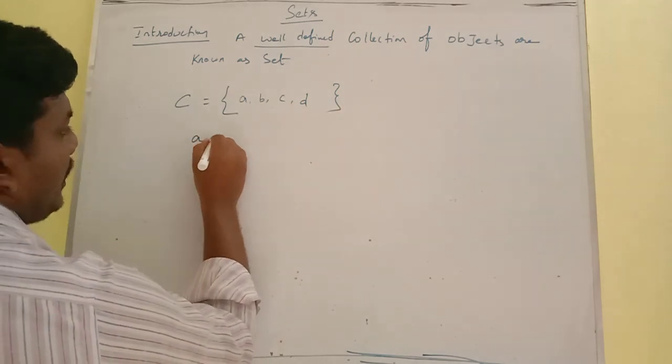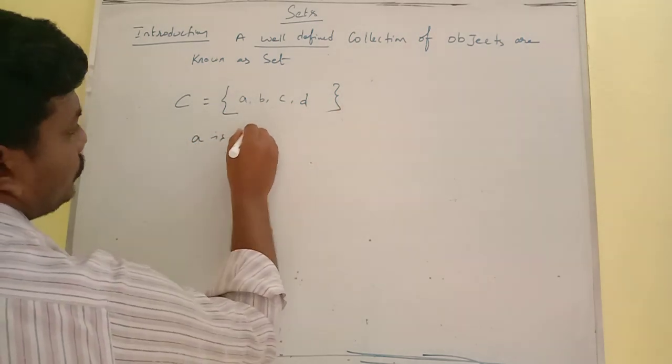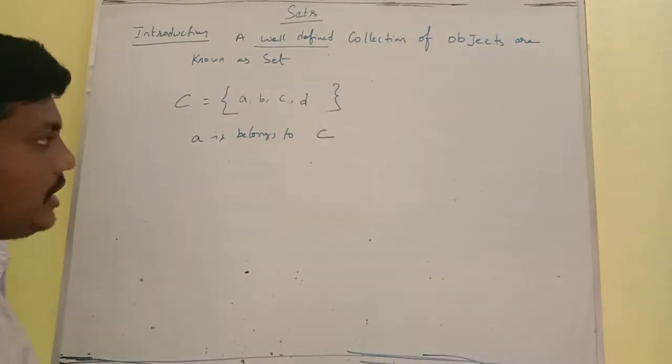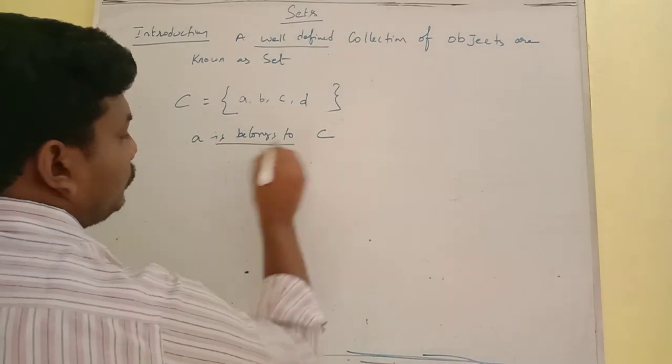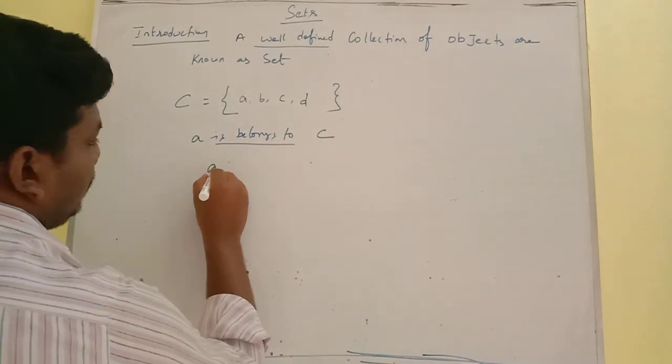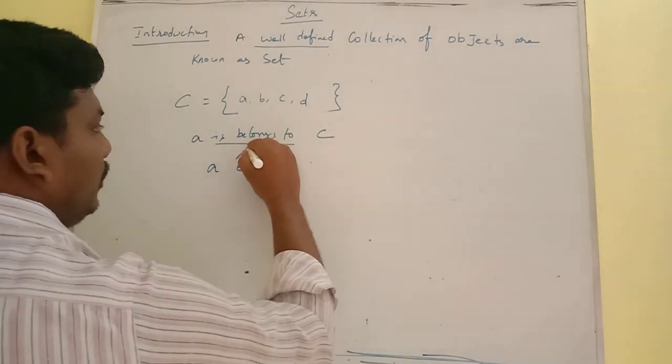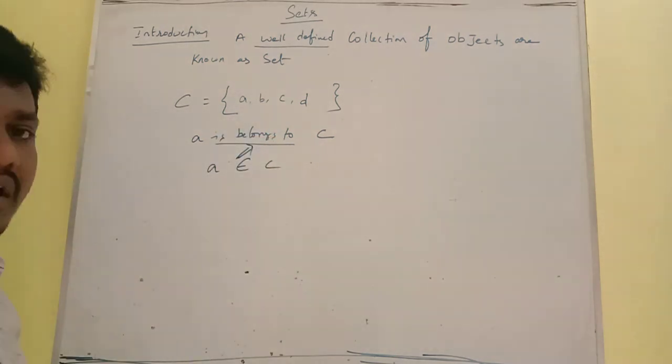A belongs to C. This symbol is known as 'belongs to'.